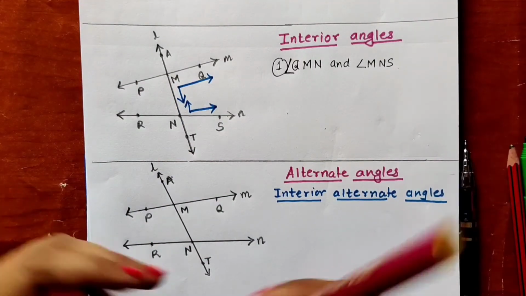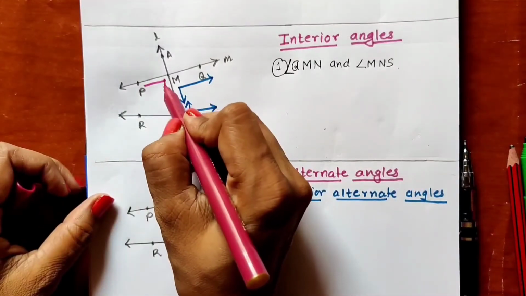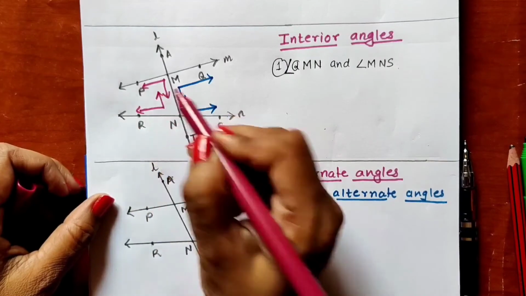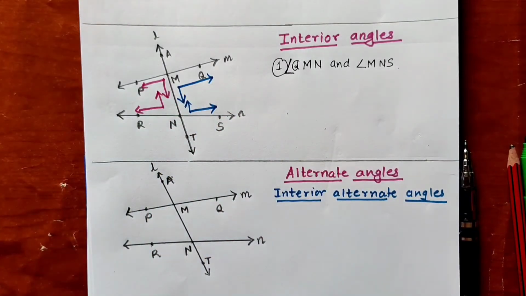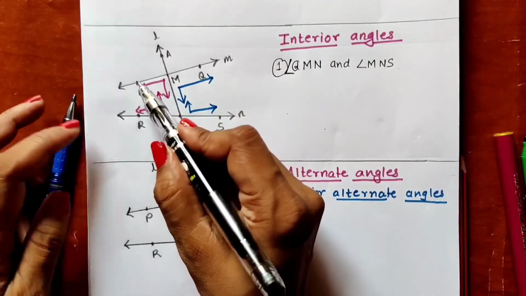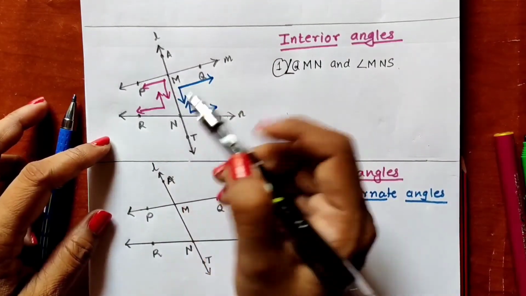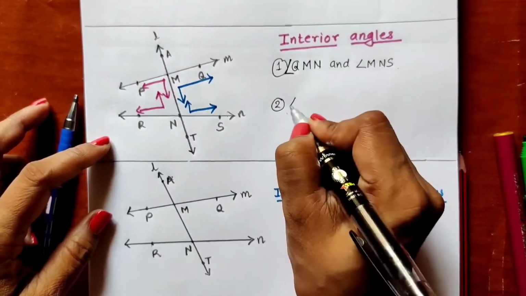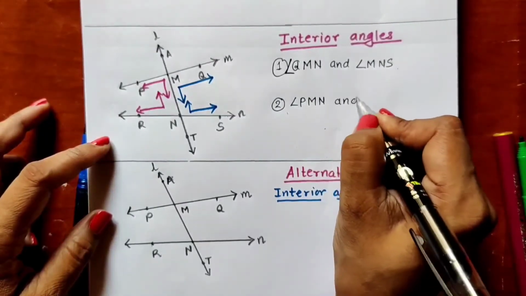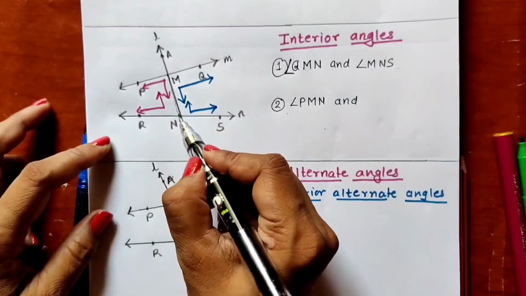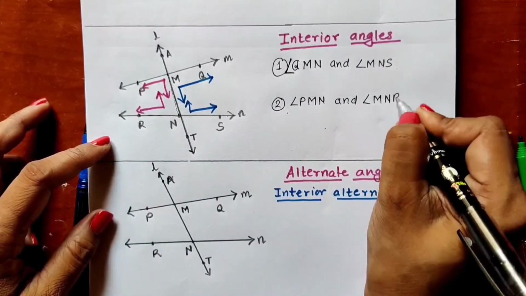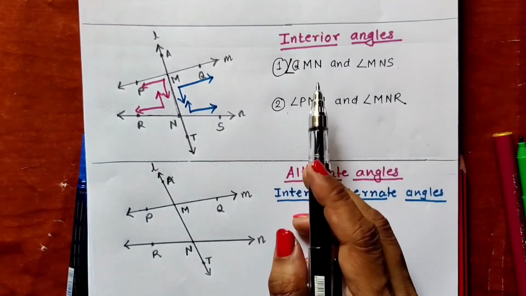Which are these two angles? This is the one angle and this is the other angle. Okay, so we will be writing the names by using the points: point P, M, N. So the second pair is angle PMN and angle MNR. In this way we can write interior angles.